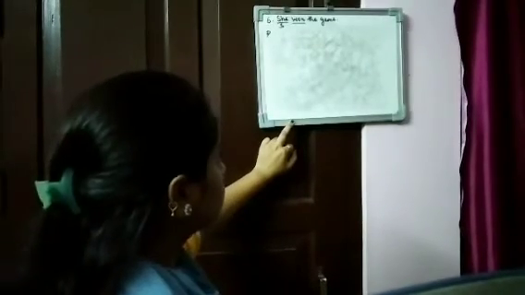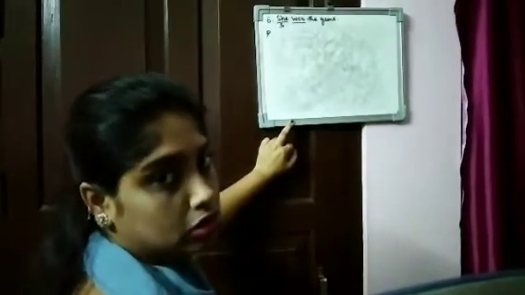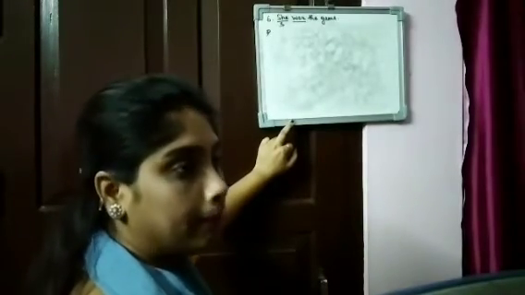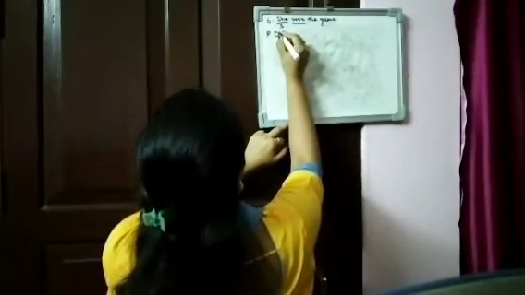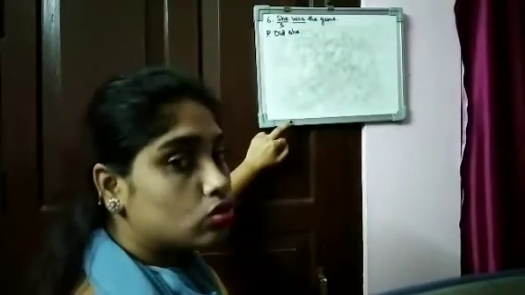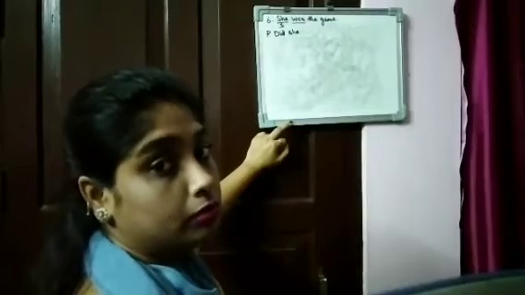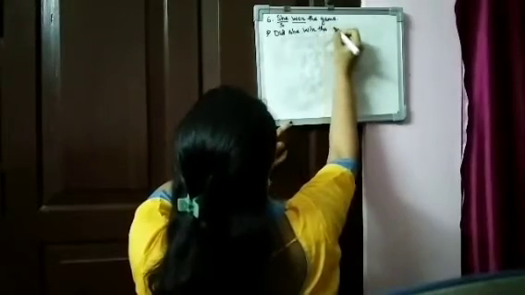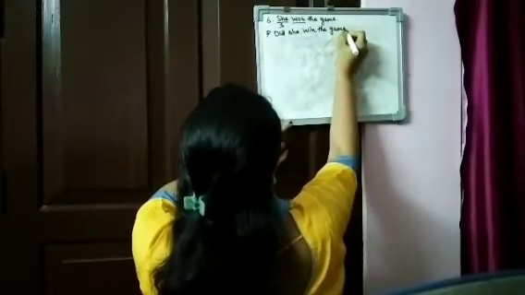Now, there is no auxiliary, so we need to use an auxiliary. What auxiliary will we use? Do, but in past tense. That means did. Did she. Now what is the present tense of won? Present tense of won is win. Did she win the game?